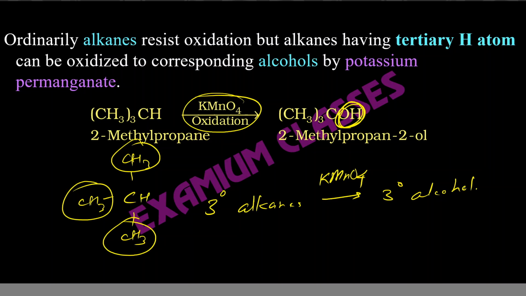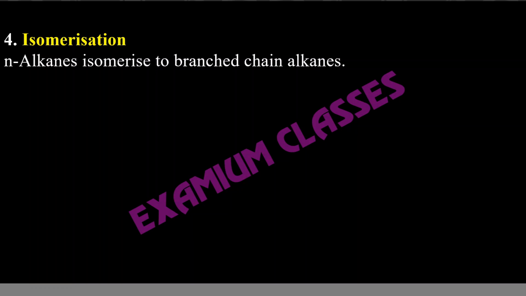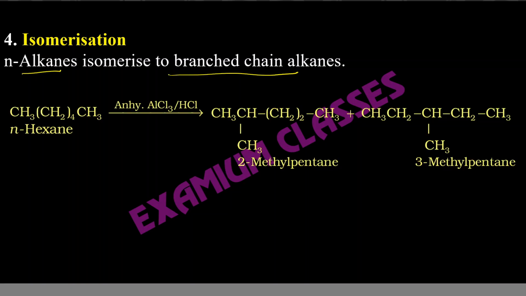For 1-degree, 2-degree also you can get alcohols, but the method is different. You will have to first convert it to halide and from halide to alcohol. That's also easy. Isomerization means same formula but different structure. So N-alkanes isomerize to branched chain alkanes in presence of anhydrous AlCl3 and HCl. Whenever isomerization comes to your mind, you should be able to recall we are talking about anhydrous AlCl3 and HCl.